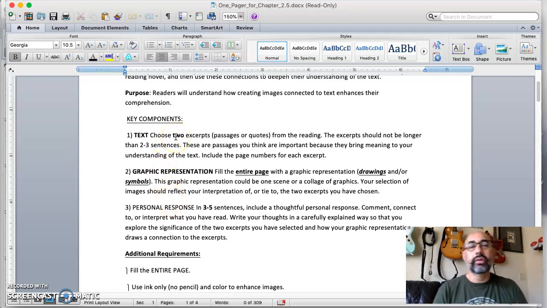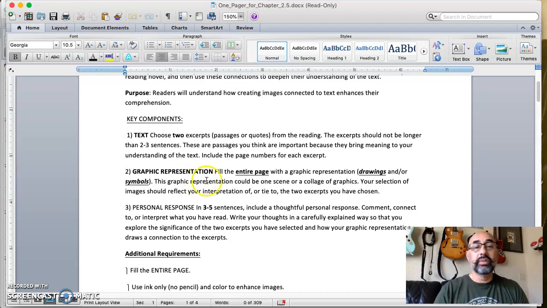You need 2 excerpts, no more than 2 to 3 sentences each, from the reading that is linked on today's Schoology. These are passages you think are important, and the pictures that you draw will bring meaning to those. So that's number 2, graphic representation. Fill the entire page with graphic representation. It doesn't have to be one. I'm thinking several different pictures, drawings and or symbols that illustrate or describe or explain the passages that you chose, those 2 to 3 sentence passages.